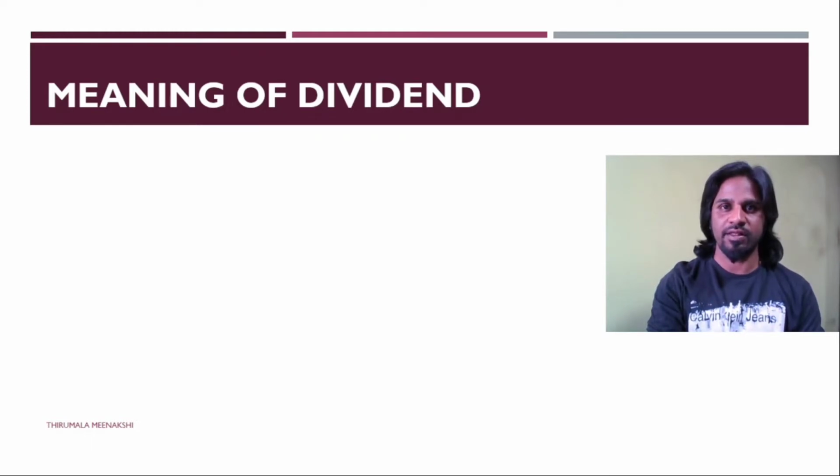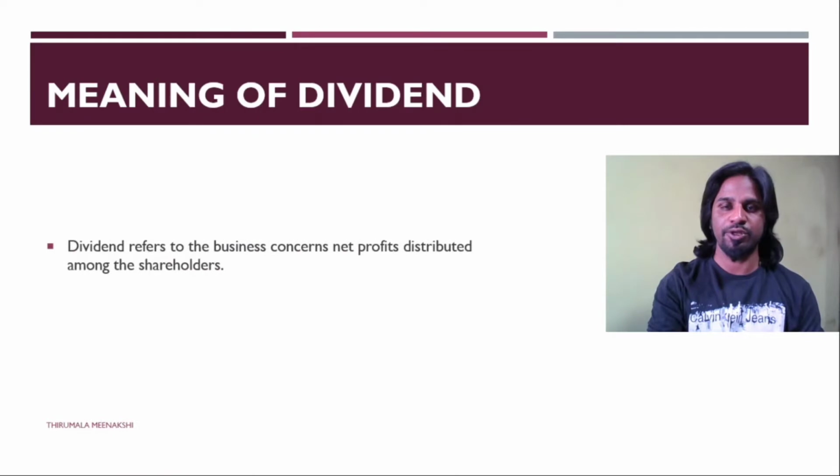This profit has to be distributed to those who have invested in the company's capital, and that distribution of profits to the shareholders is termed as dividend.